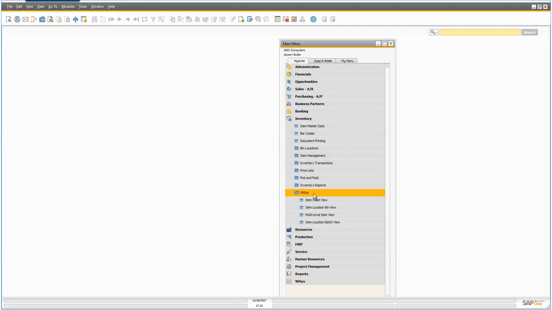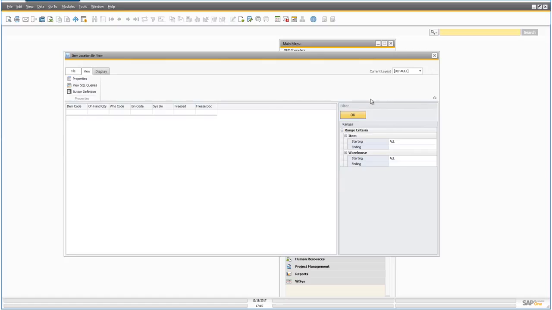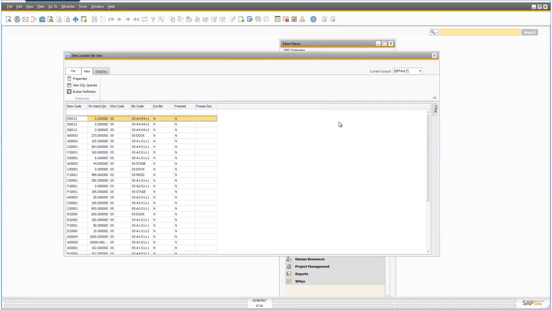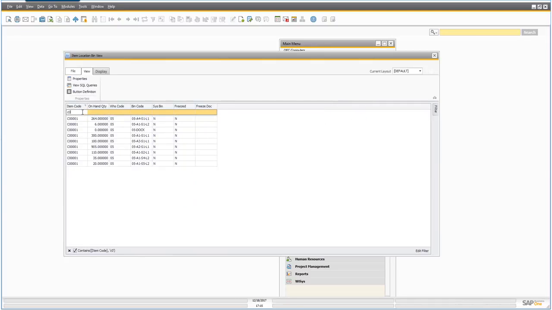We've got some nice ways to look at it by going to the item location bin view. This is a grid that we deploy, and it's also customizable. And so we come in here and look at the item we just looked at, sort by the bin code, and we can see the same data in here inside of our grids. This is looking at the data real time.